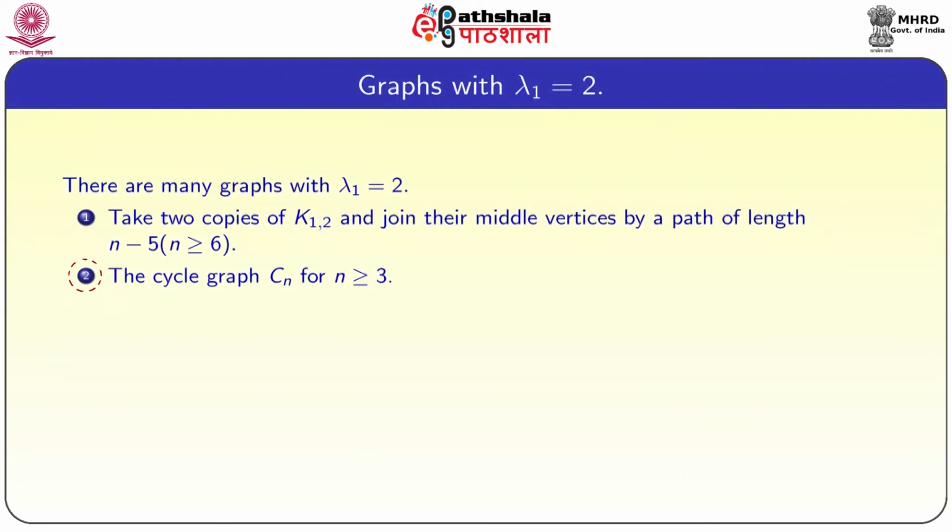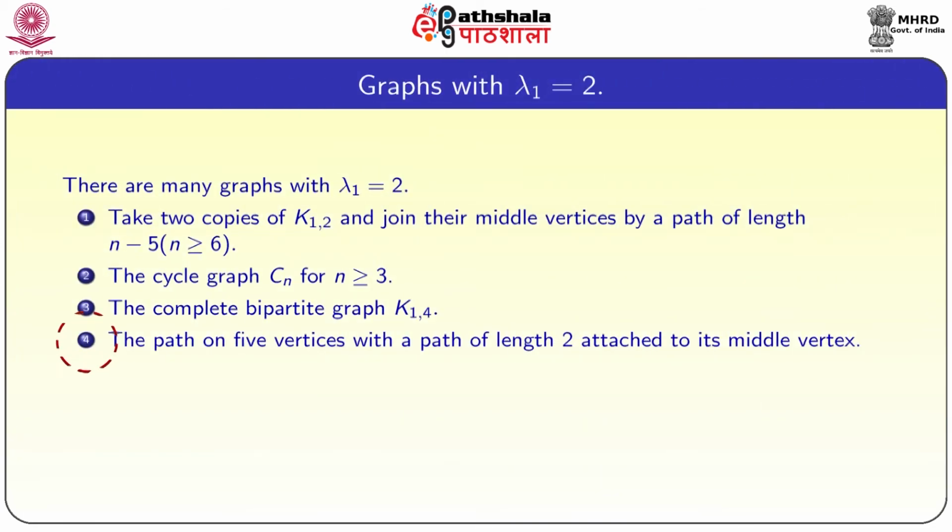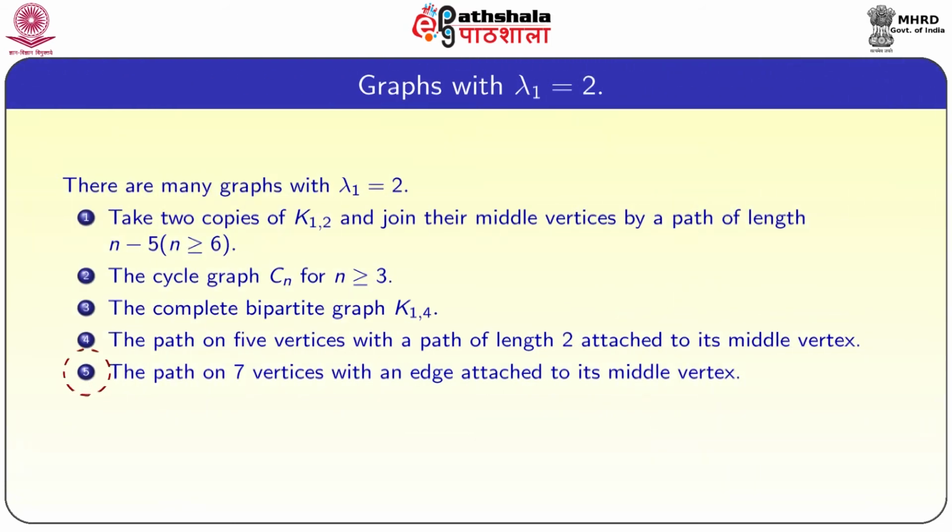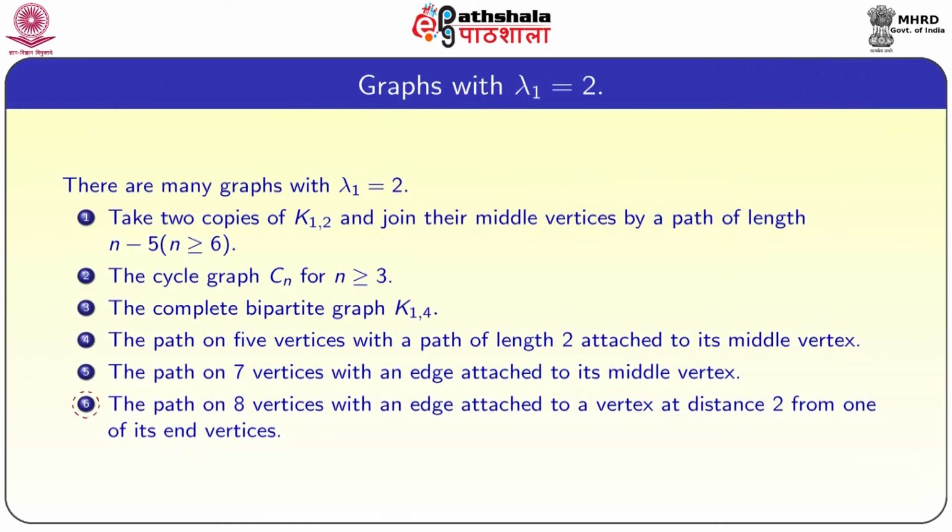The cyclic graph Cn for n greater than or equal to 3. The complete bipartite graph K14. The path on 5 vertices with a path of length 2 attached to its middle vertex. A path on 7 vertices with an edge attached to its middle vertex. A path on 8 vertices with an edge attached to the vertex at distance 2 from one of its end vertices.